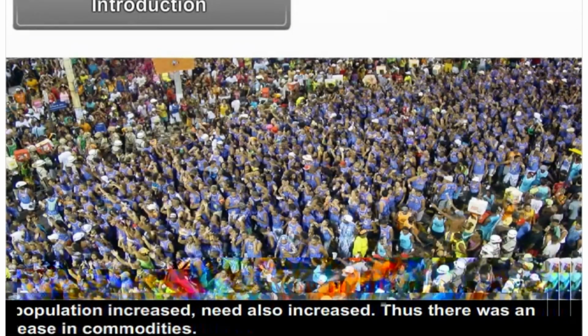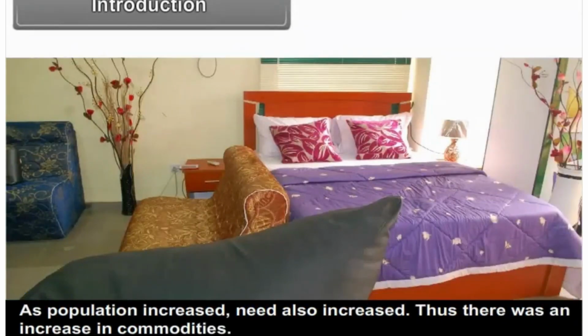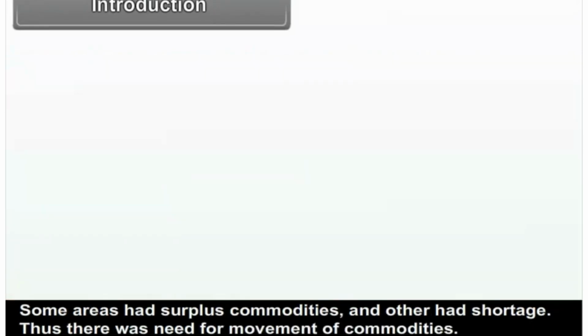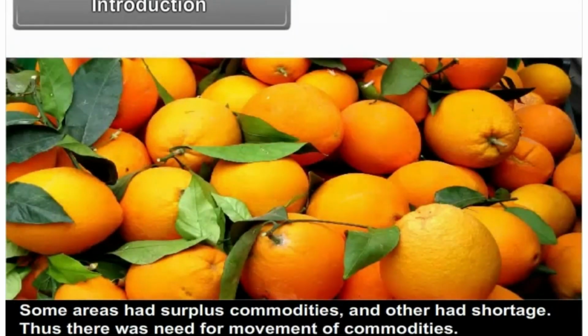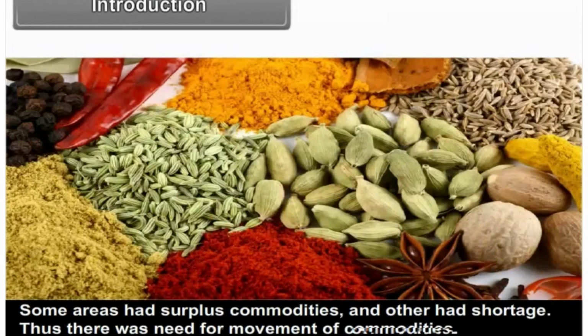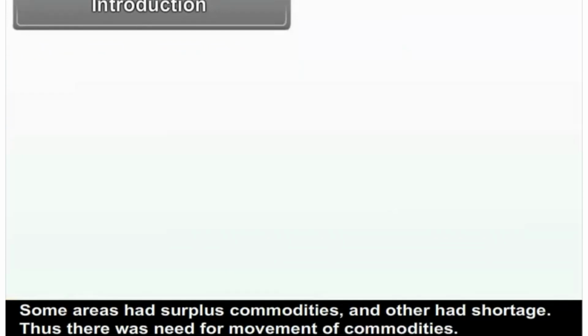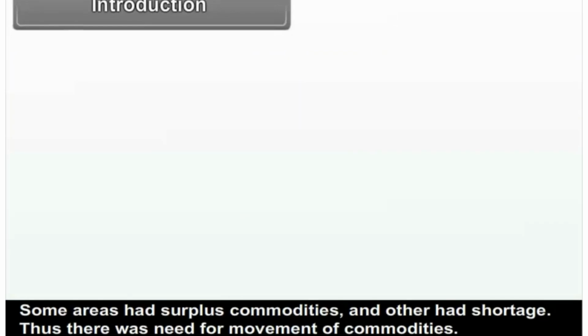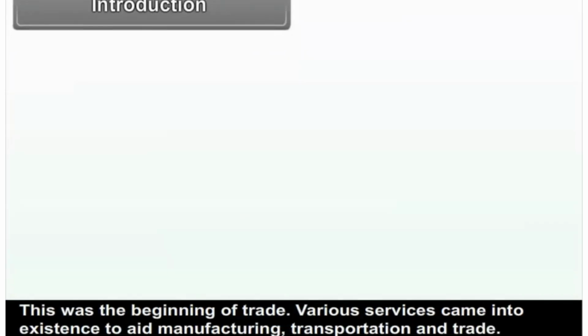As population increased, need also increased. Thus, there was an increase in commodities. Some areas had surplus commodities and others had a shortage. Thus, there was a need for movement of commodities. This was the beginning of trade.